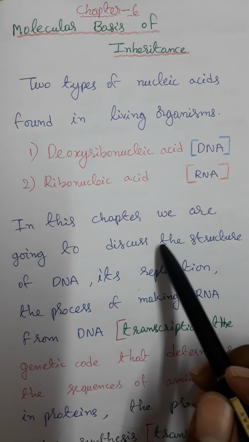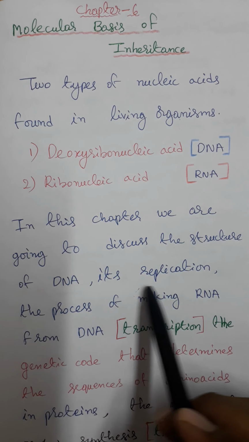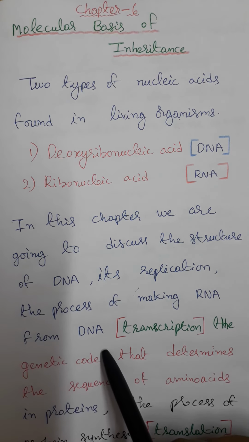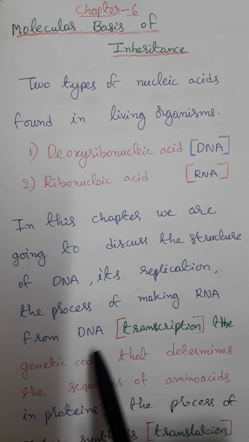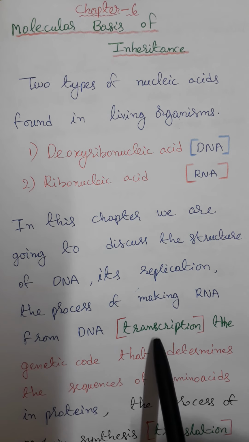In this chapter, we are going to discuss the structure of DNA and its application, the process of making RNA from DNA. The process of making RNA from DNA is known as transcription.